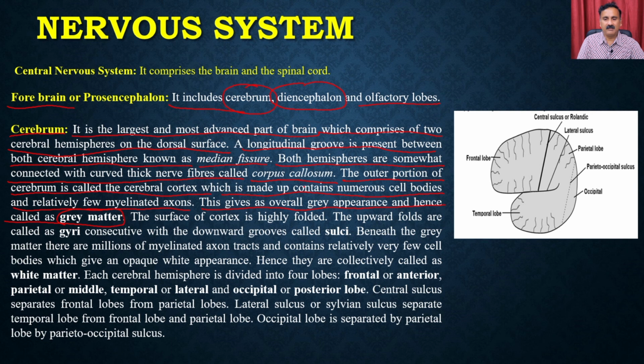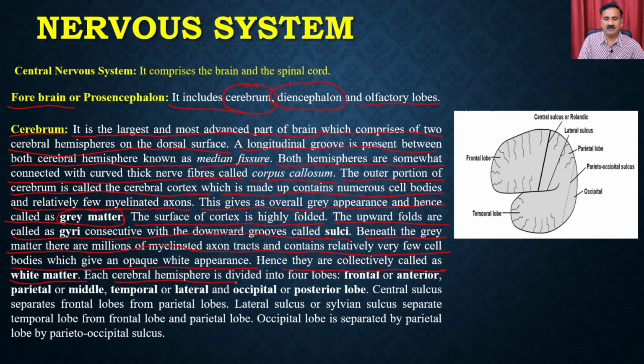So the cerebrum has a cerebral cortex, and that cerebral cortex is also called the gray matter. The surface of the cortex is highly folded. The upward folds are called the gyri, and the downward grooves are called the sulci. Beneath the gray matter, there are millions of myelinated axon tracts containing relatively few cell bodies, which gives an opaque white appearance. Hence, they are collectively called the white matter.